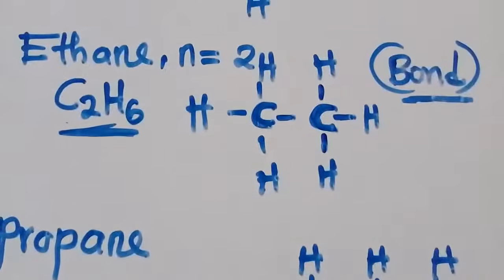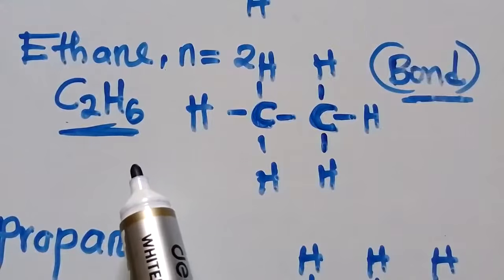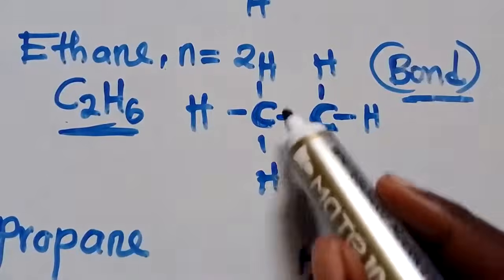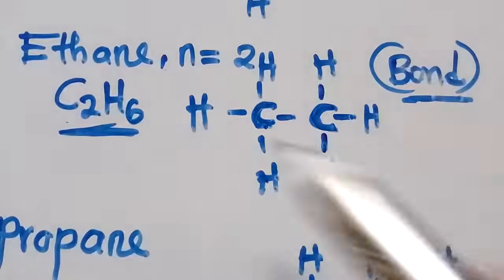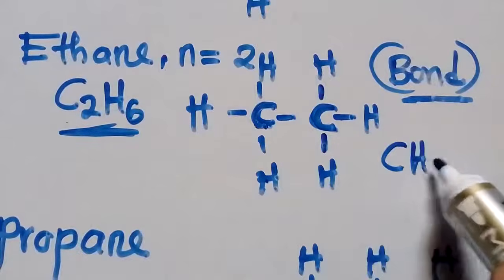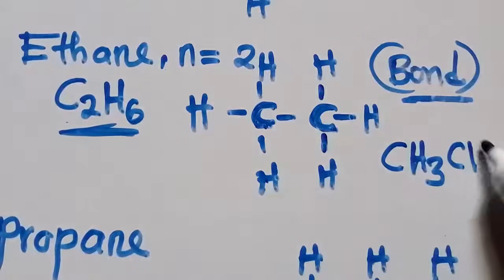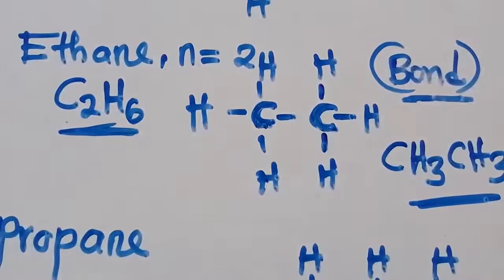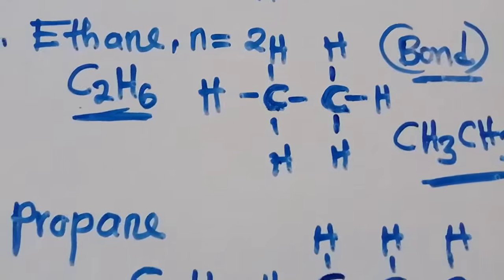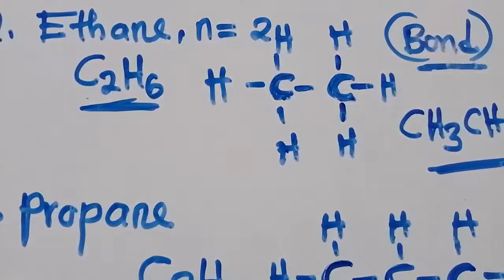We move here. So how can you write the condensed formula now? How can you write the condensed formula of this one? So this one, C, it's having how many hydrogens? 1, 2, 3. So it's CH3. This one, it's having how many? 3. So it's CH3. This is the condensed formula of what? Ethane. So this is what you need to know and understand. Hope you are able to get this. Hope you are able to understand.